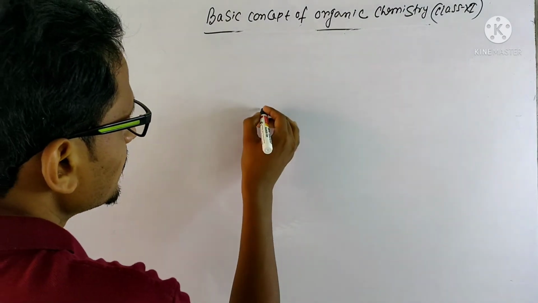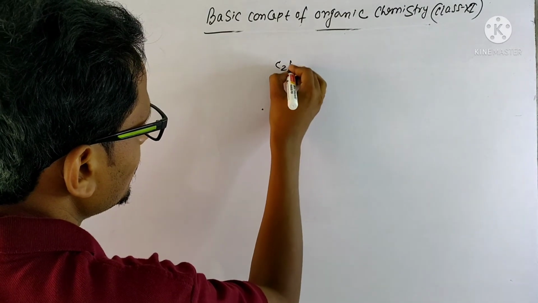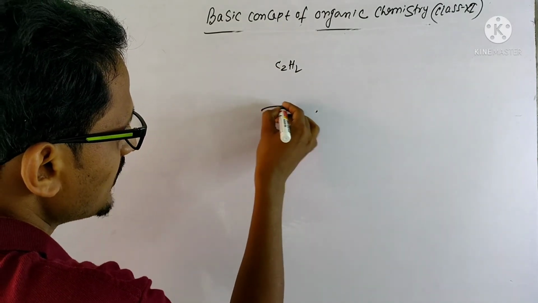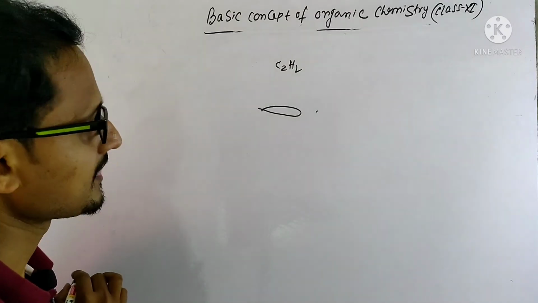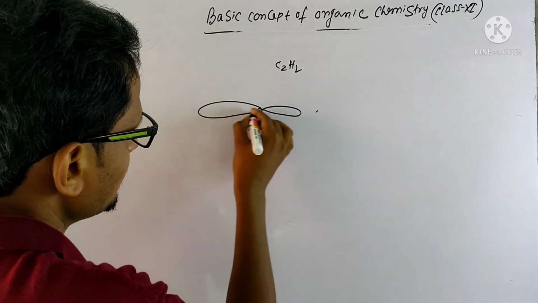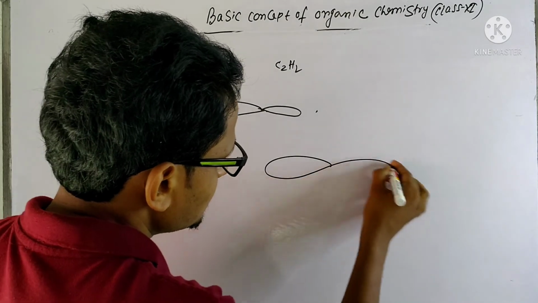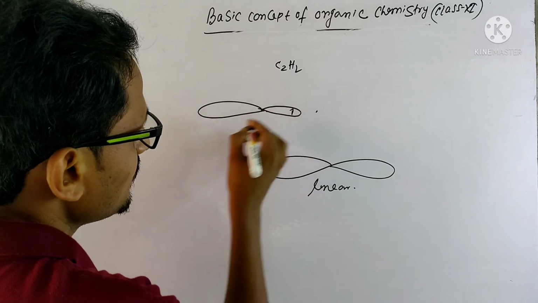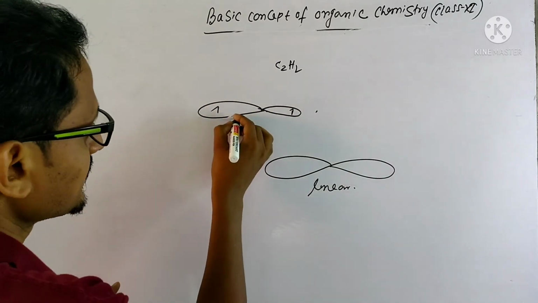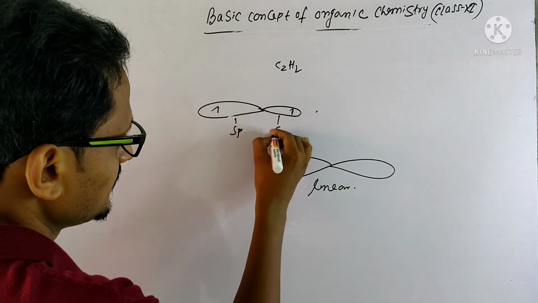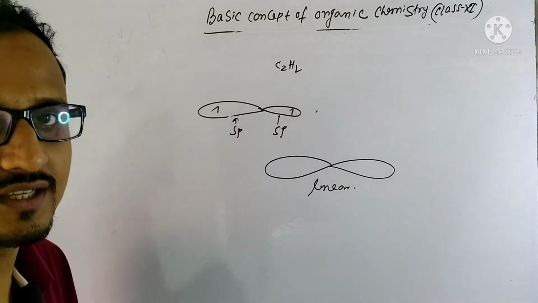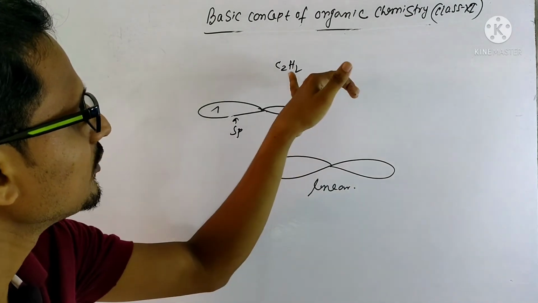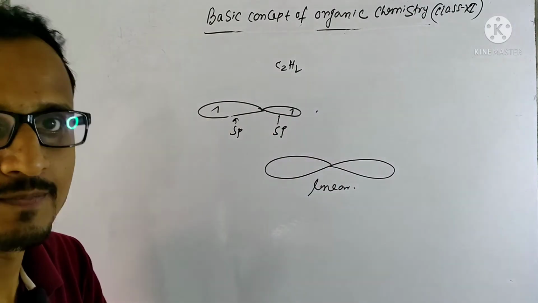So in C2H2, two carbons are there. This carbon has sp hybrid orbitals, and this also has sp hybrid orbitals. Now the shape of the sp hybrid orbital is linear. So each carbon in C2H2 has two sp hybrid orbitals, and with that two unhybridized orbitals.